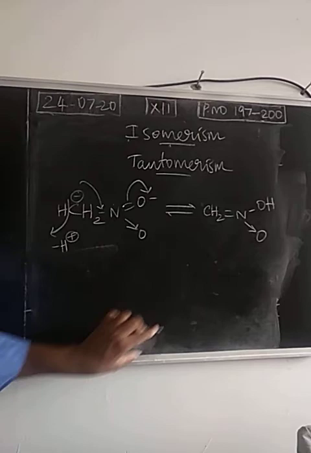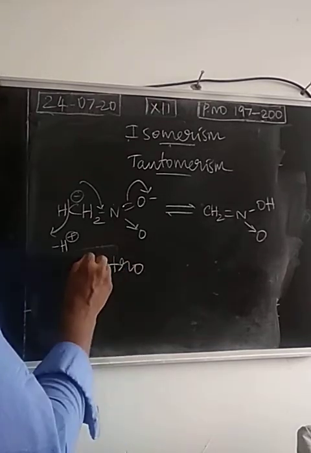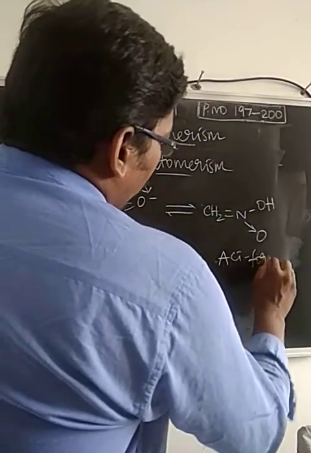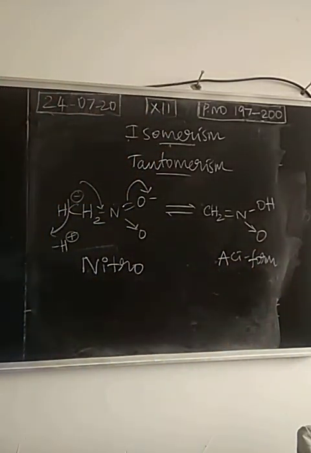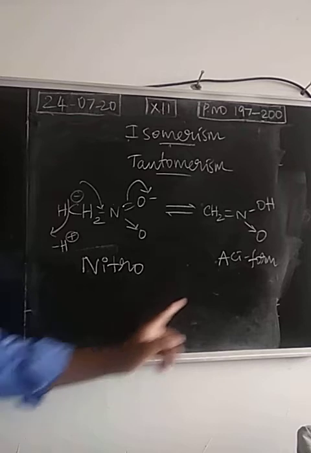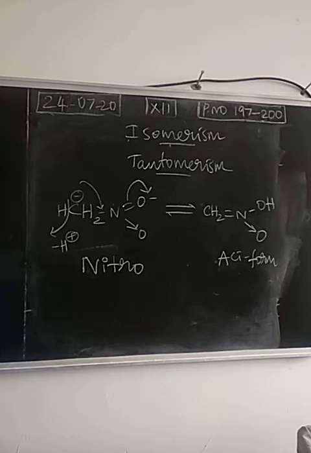This is an important 3 mark question also. This is called the nitro form, and this is called the aci form. Aci form, aci-nitro form or isonitro form. So any one name can be mentioned. Nitro form, aci form. Due to these electron displacements, the property will be slightly changed.